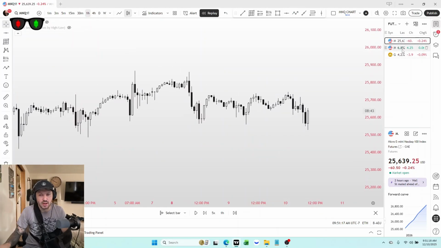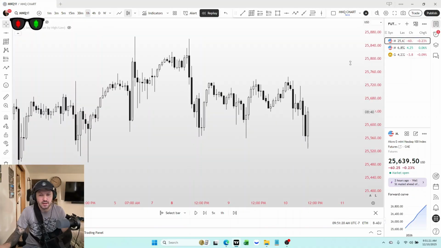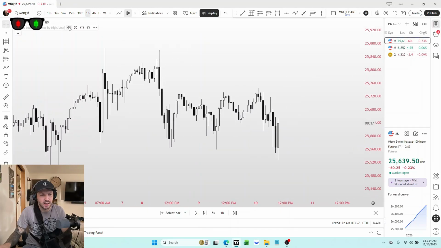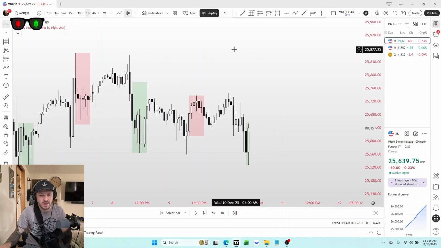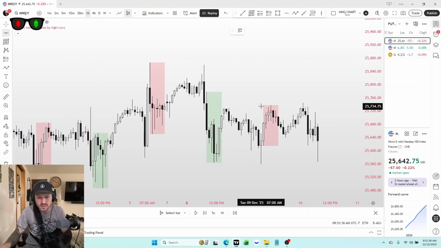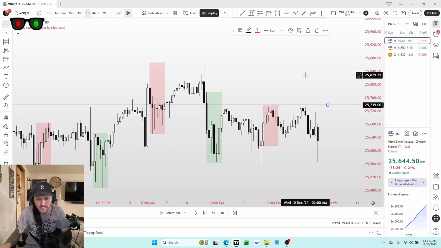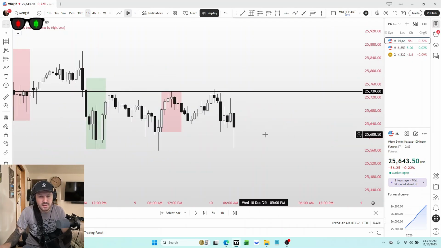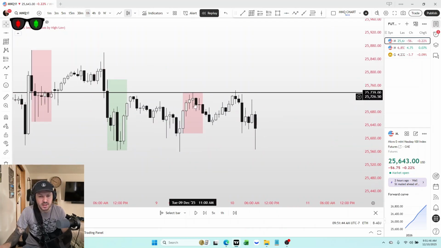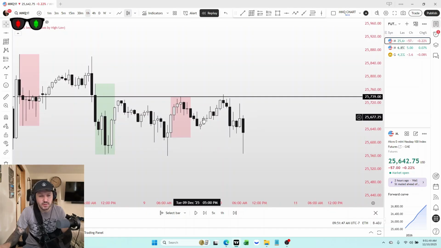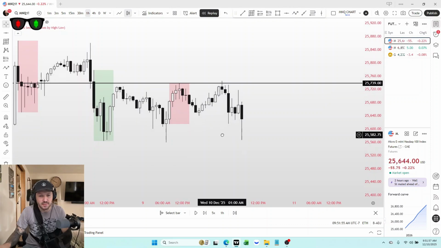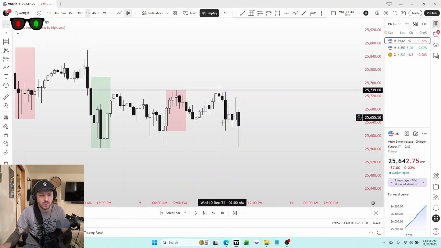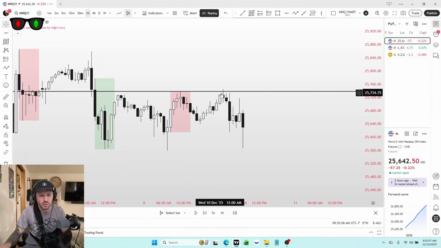Because we're bearish on both pairs, now what I want to do is identify my levels of liquidity. Coming into this morning, I had this clear level here, and this level right here is yesterday's high. So market hasn't opened yet, and what I see this morning is we get a raid of yesterday's high, and we're in bearish structure. So this is my first check to look for a trade. So objective number one is complete.